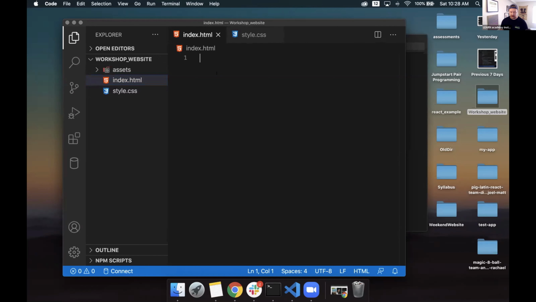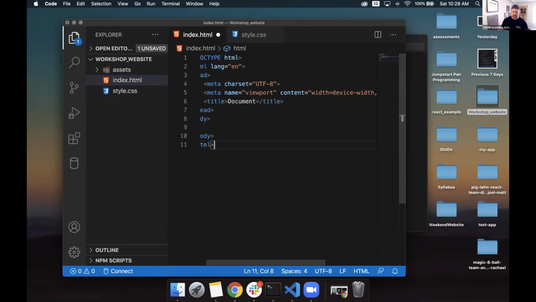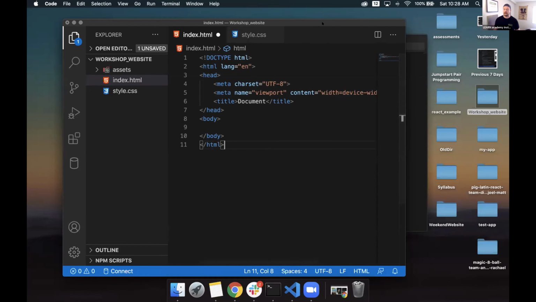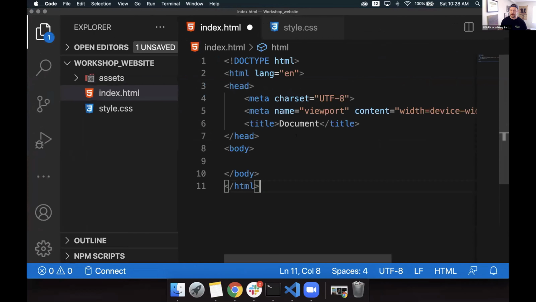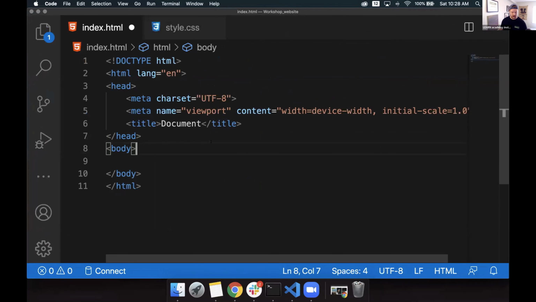If we simply type in HTML, we can see that it gives us these little drop downs. What we can then do is click on HTML:5. Let me just scroll over to the side. I'll also make it a little bit bigger. Let me move this out of the way, and I'll put on some word wrap for you guys.